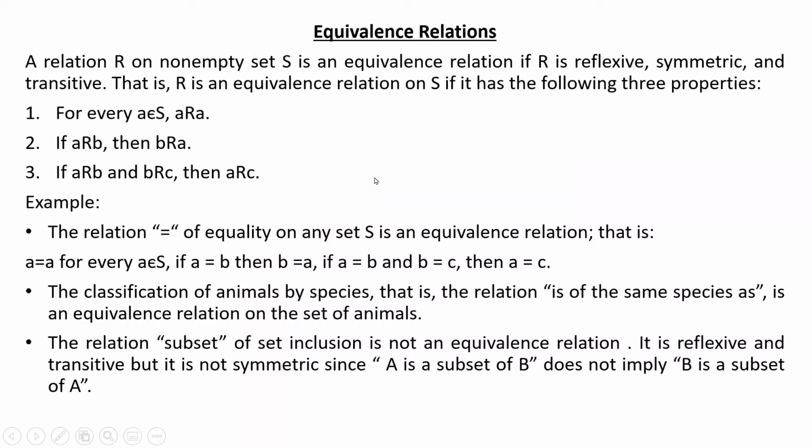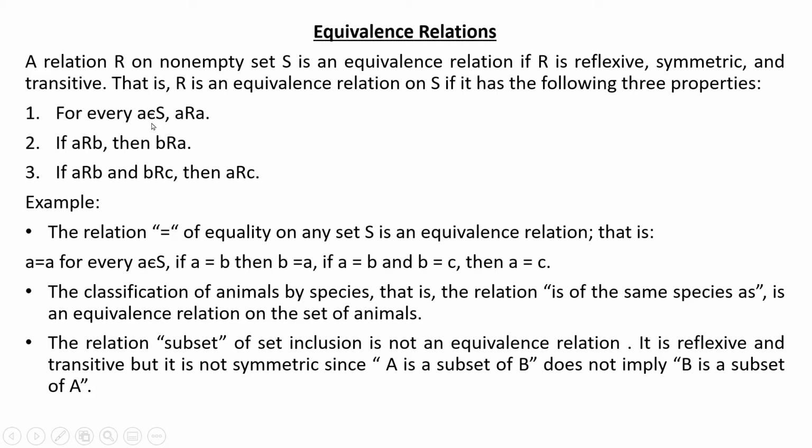Hello everyone, we are going to discuss equivalence relations and partial ordering relations. As we have already discussed relations and types of relations, an equivalence relation is a classification of objects which are in some way alike. According to the definition, a relation R on a non-empty set S is an equivalence relation if R is reflexive, symmetric and transitive. That is, R is an equivalence relation on S if it has the following three properties.